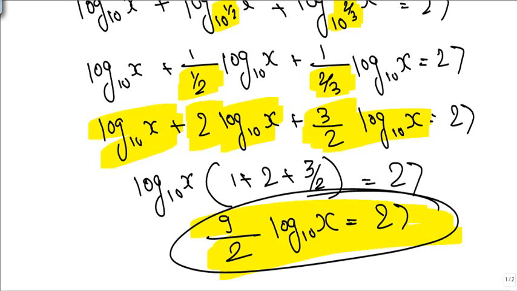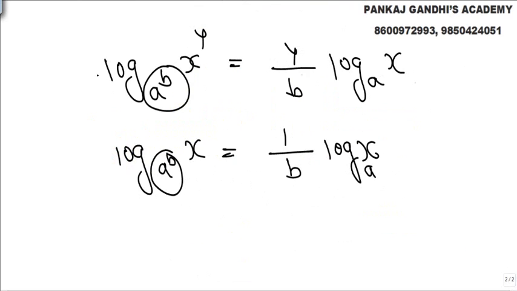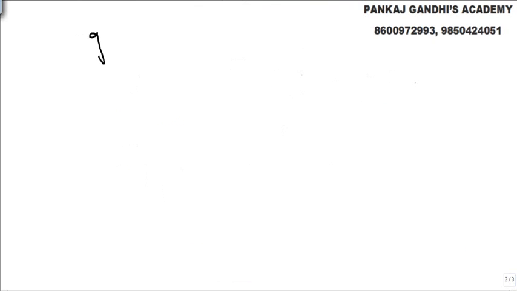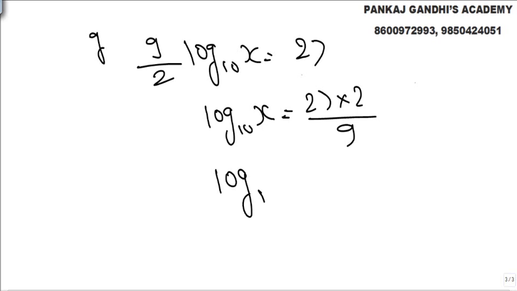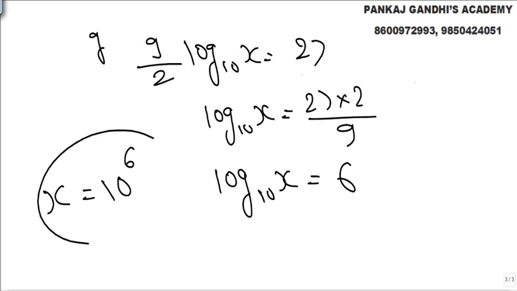Now what all we know is 9 by 2 we have got 9 by 2 log to the base 10x equal to 27. So log to the base 10x, 27 into 2 upon 9, log to the base 10x is nothing but 6. So x value is going to be 10 raised to 6.